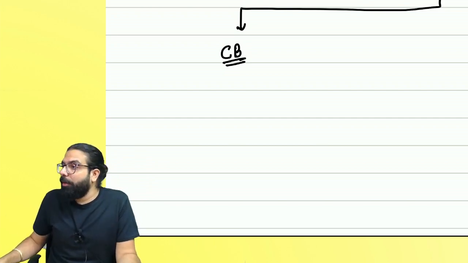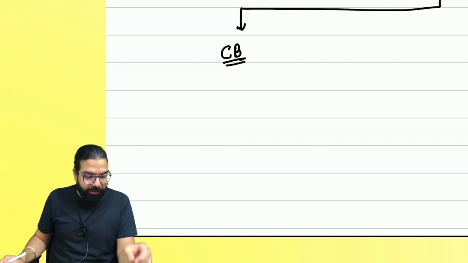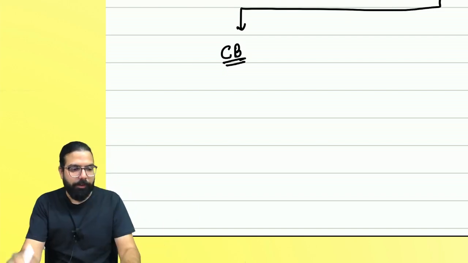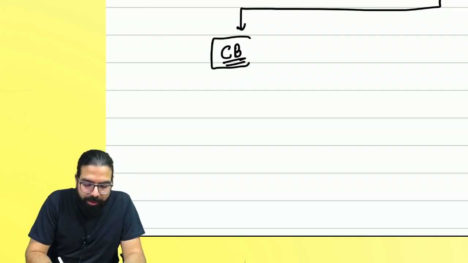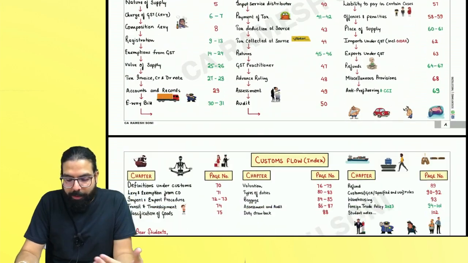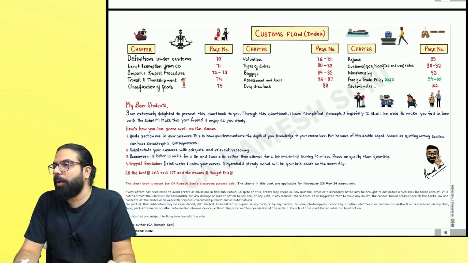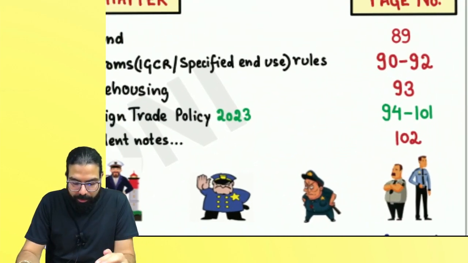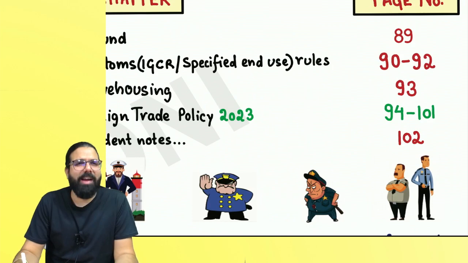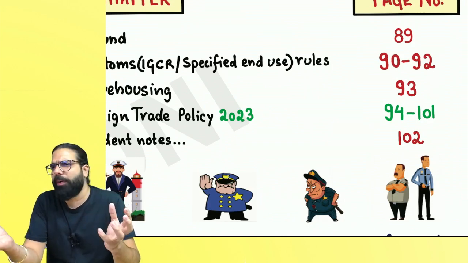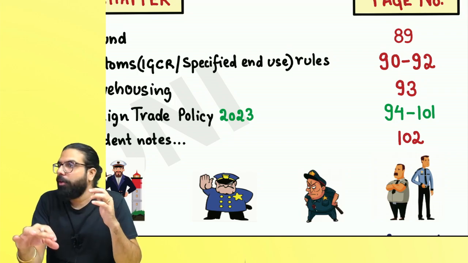Chalo, can we start? Now, the first thing is the chart book. The chart book is our summary material. In the chart book, you have approximately 101 pages in which I have summarized the entire IDT, that is GST, customs and FTP. The last page is given as a student's note, so that anything important which you find, you can make a note in your chart book.